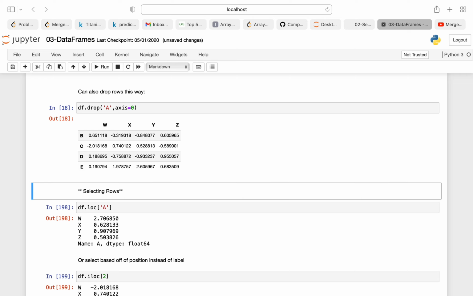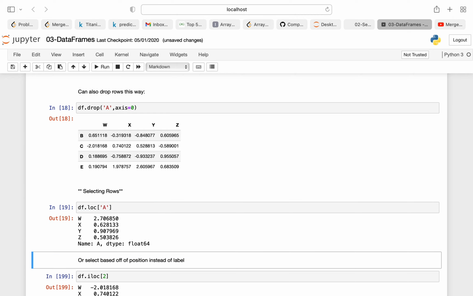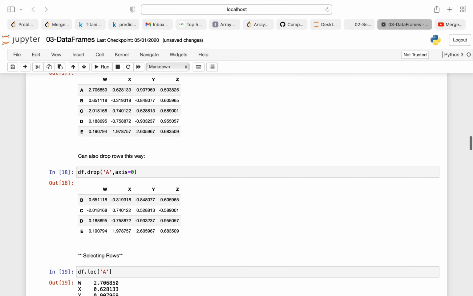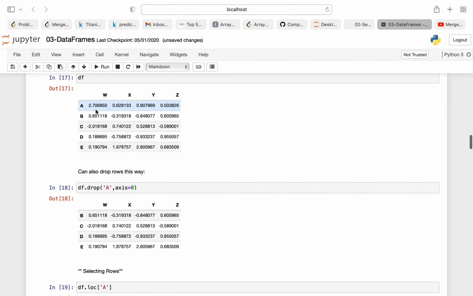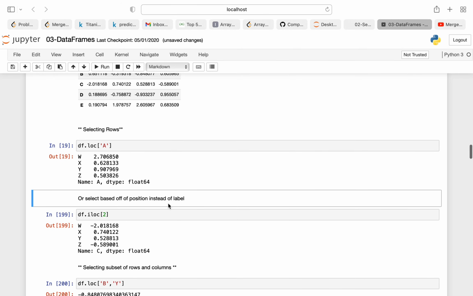Now you can also select rows using location. Dot loc means location. So when you do df.loc of a, it will print all the values in location a. As you can see, in location a I'm having the values 2.7, 0.6 and so on. So all the values will be printed.